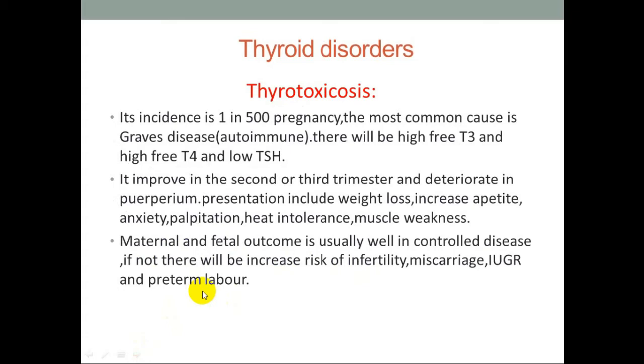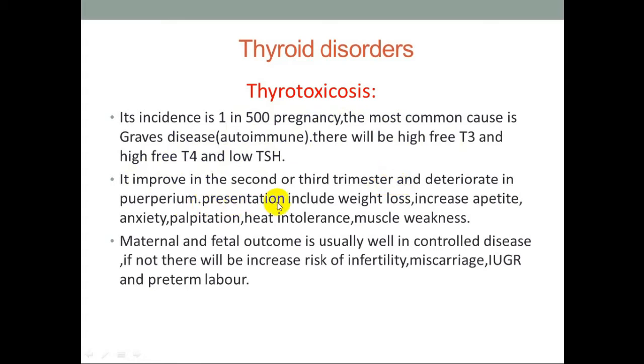Now we come to thyroid disease, or thyroid disorders, which is very important to know. Thyrotoxicosis: its incidence is 1 in 500 pregnancies. The most common cause is Graves' disease, which is autoimmune. There will be high free T3 and high free T4 and low TSH. It improves in the second or third trimester and deteriorates in the puerperium.